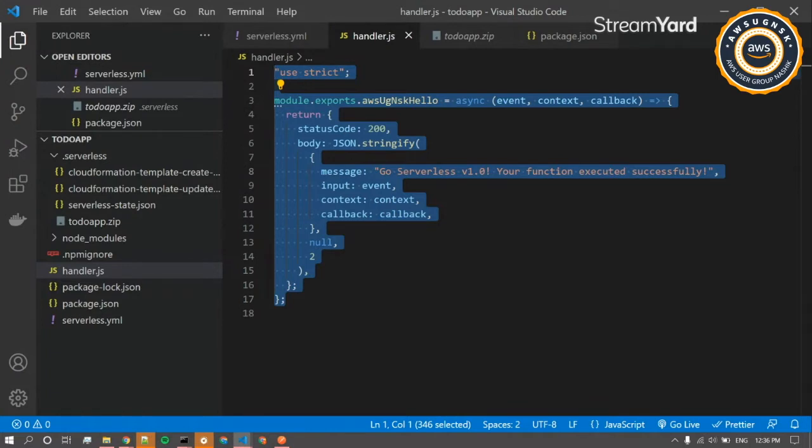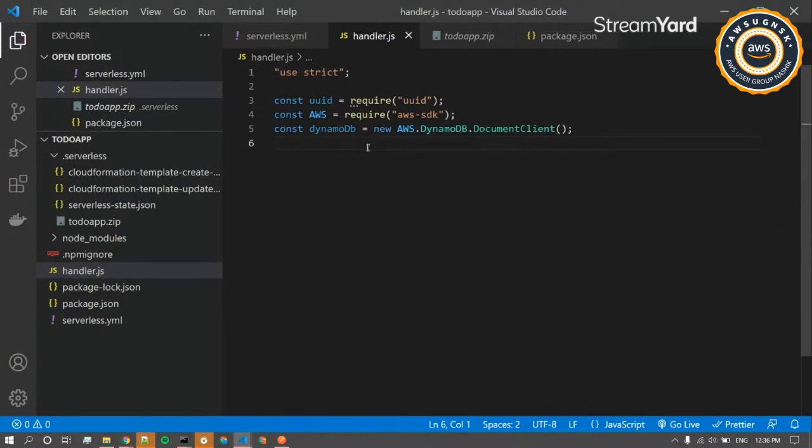copy a few things for post to do. Okay, now we have a few things over here. So we have the UUID that we'll be using to create a unique ID. We have the AWS SDK, and from that SDK we'll be using the DynamoDB document client. So we'll be using this to do CRUD operations, specifically for DynamoDB and database.